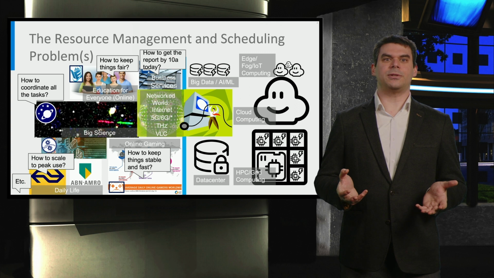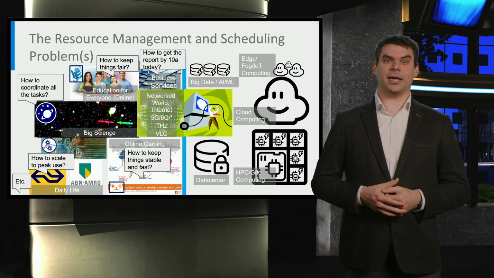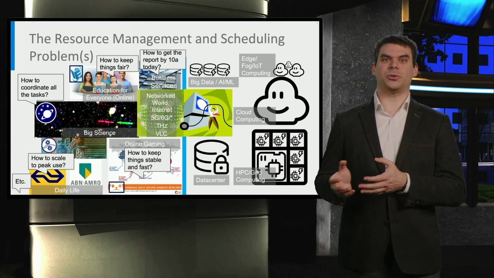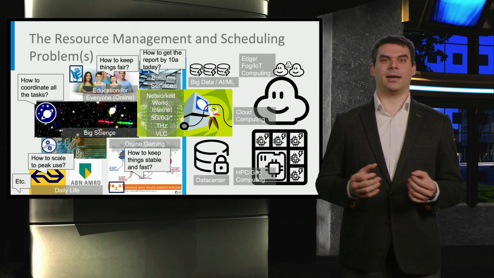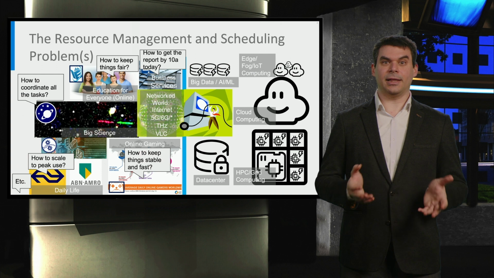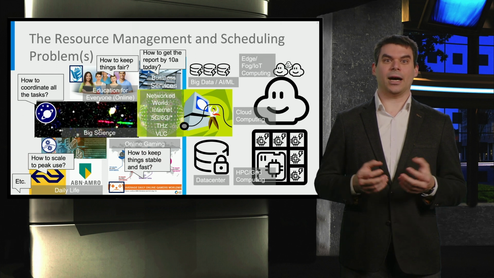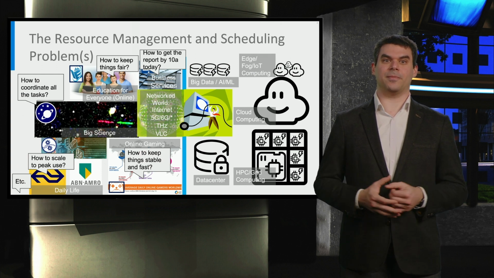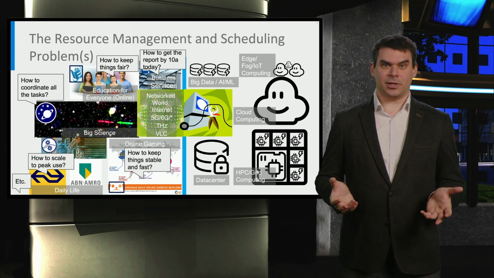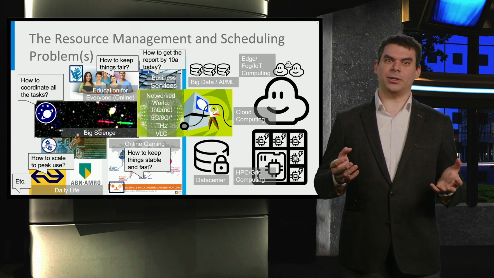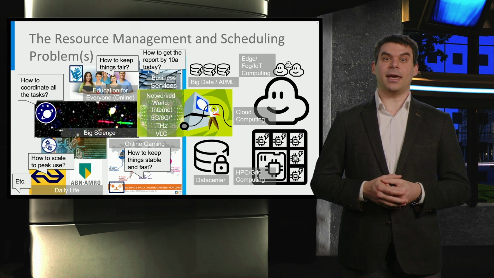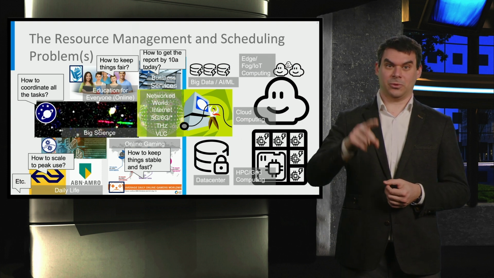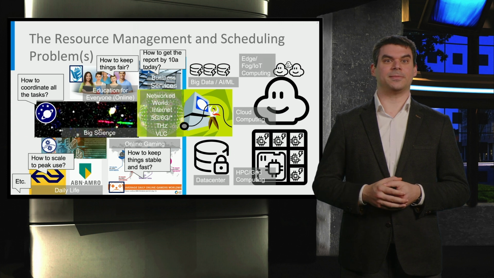For a group of students, no student should have an advantage by getting access to more or faster resources than their peers, so how to keep things fair? For a business application, deadlines may be very important, so how to complete the work by its due time? For a mass transportation system, there are peaks during the rush hours and valleys for the rest of the day. How to scale elastically, so up to the peak and down for the rest?